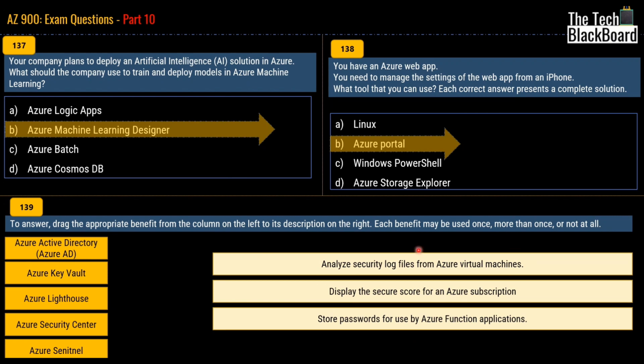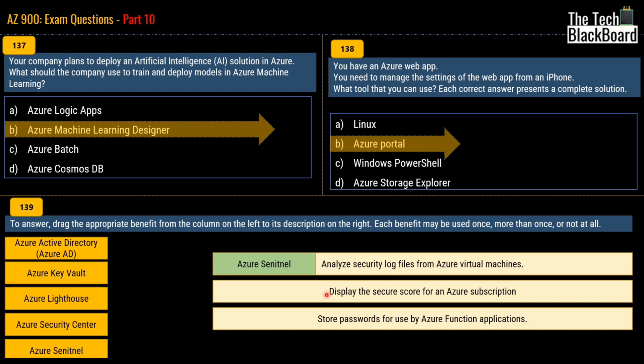So let's read the first definition. It says analyze security log files from Azure virtual machines. So what do you think is the correct option? Do you think it's Azure Active Directory or Key Vault, Azure Lighthouse, Azure Security Center, or Azure Sentinel? The correct answer for this one is Azure Sentinel.